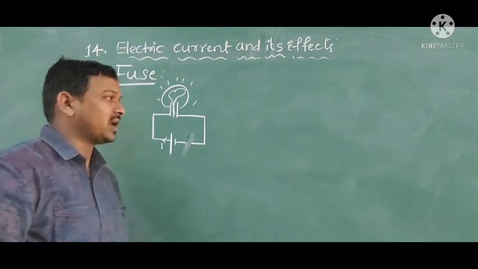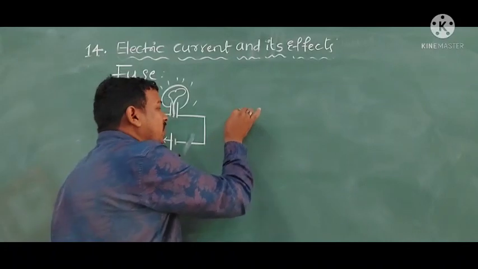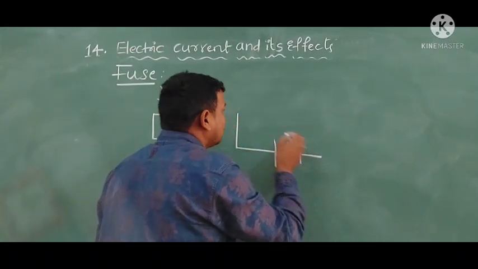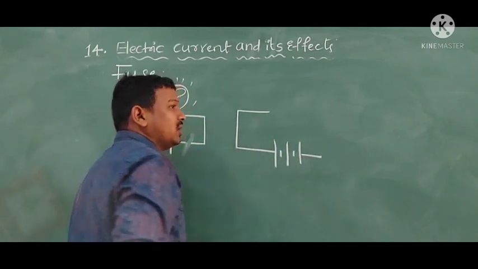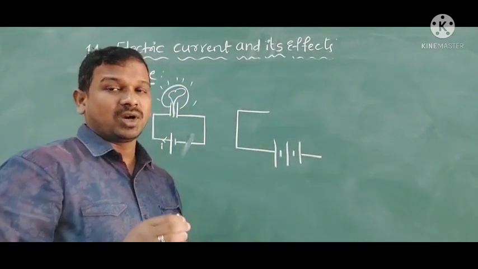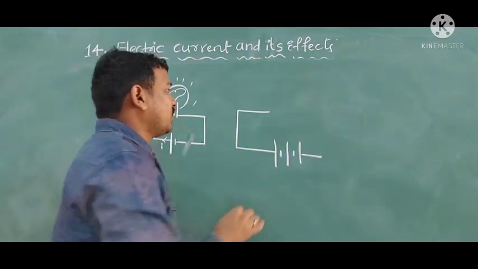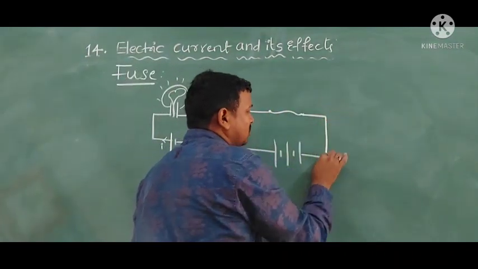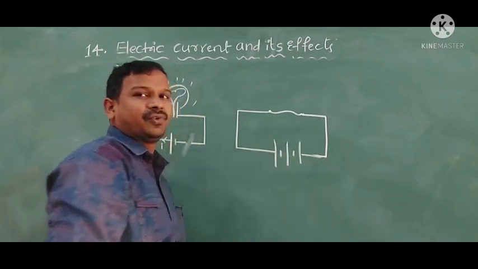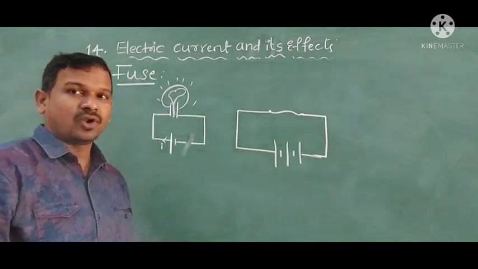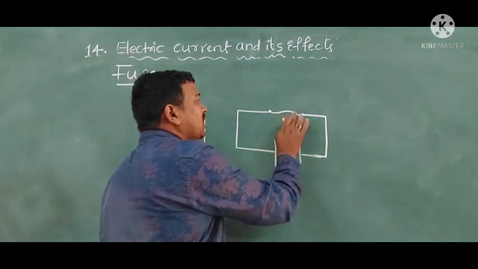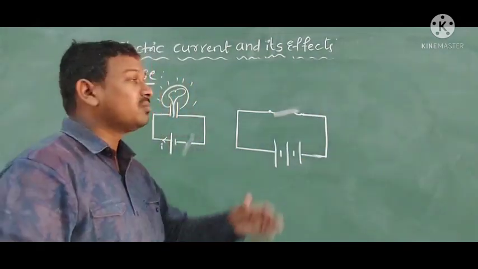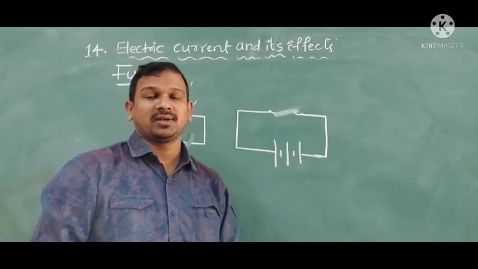For that, we have one activity. I am taking a battery containing 2 to 3 cells, and I am taking steel wool, which is used to wash vessels, from the market. I am connecting it in the circuit and giving a continuous flow of electric current. After some time, it will be heated and it will melt. So here, what is happening? Breaking of the circuit is occurring.